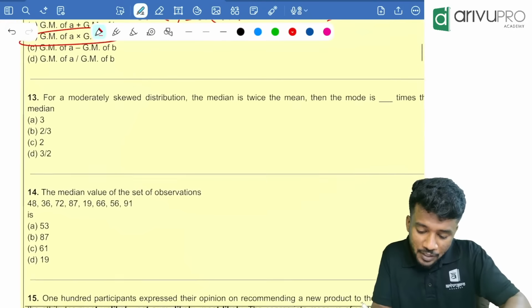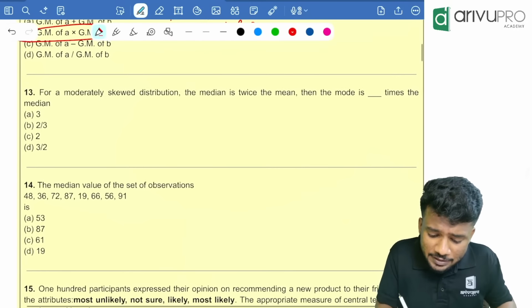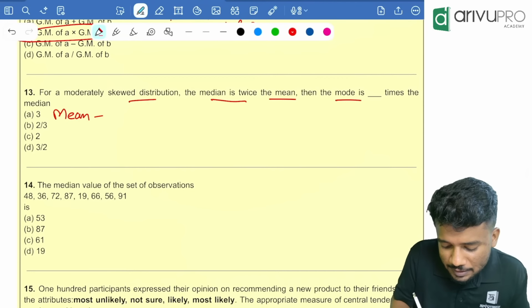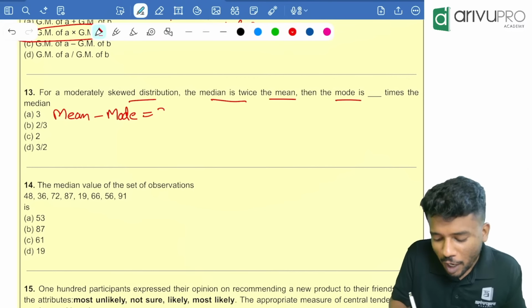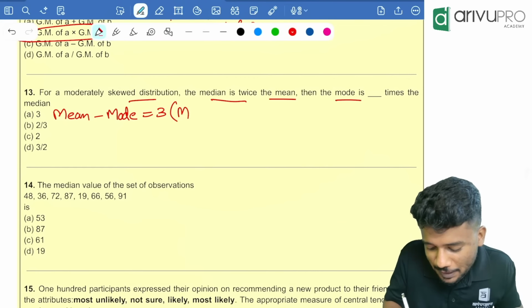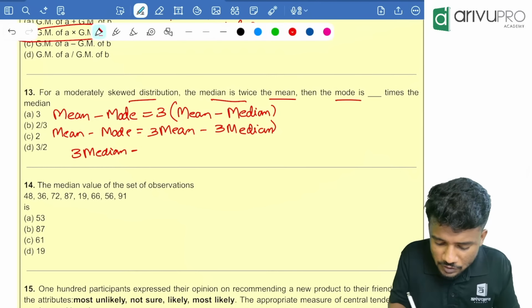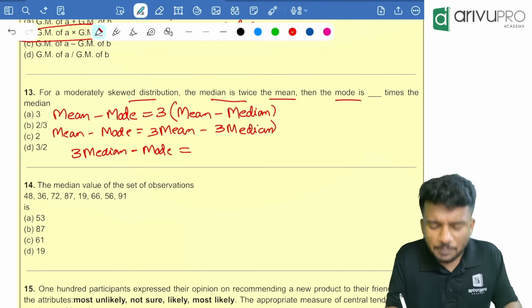Got it? Next one. For a moderately skewed distribution, median is twice the mean, then the mode is dash times the median is the question. People, I told you one formula long back. Mean minus mode is equal to 3 times mean minus median. Open the bracket from here. Mean minus mode is equal to 3 mean minus 3 median. Then I'll take this to the other side. That 3 median comes to this side. 3 median minus mode is equal to 3 mean minus 1 mean, which is 2 mean.